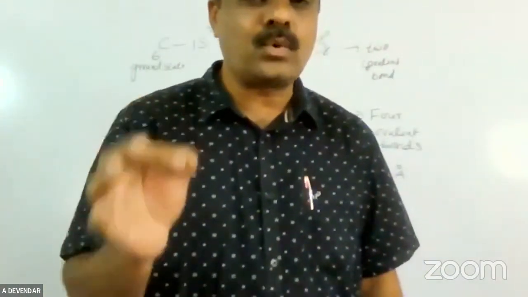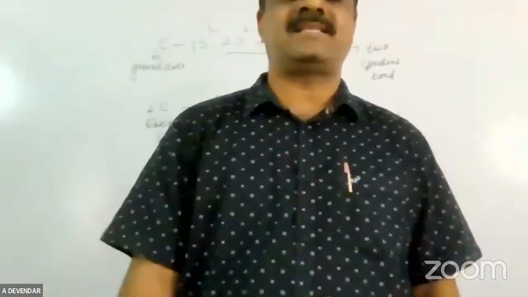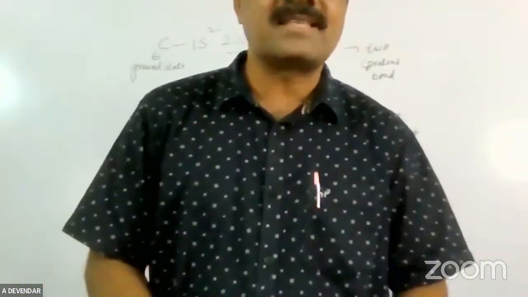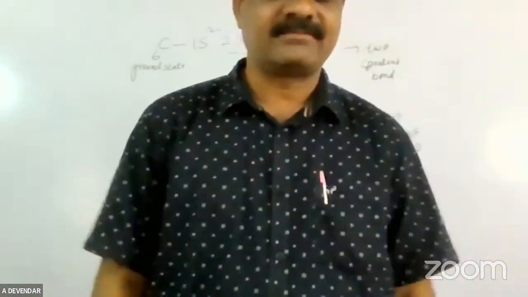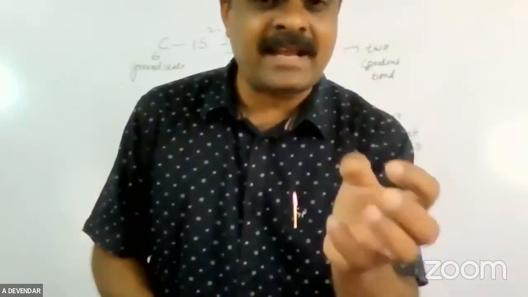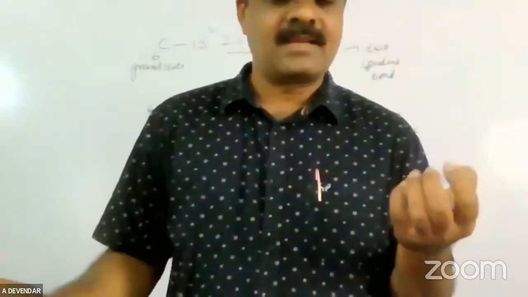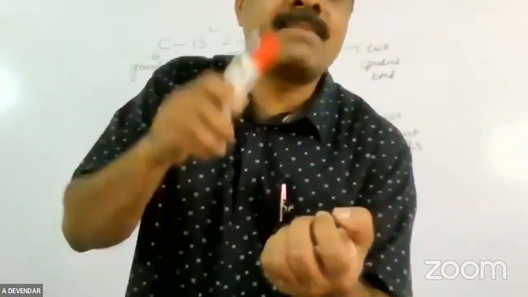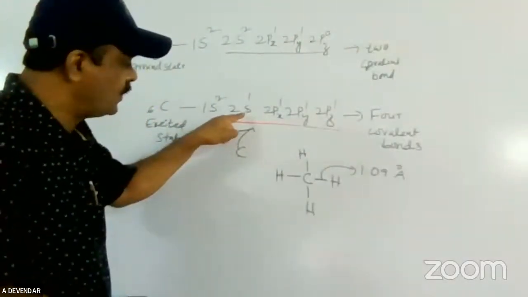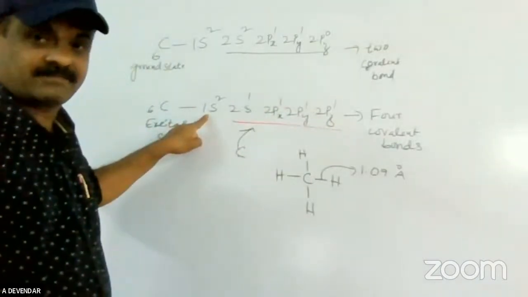Mixing of pure orbitals of the same atom of similar energies. These are the words we are saying. Mixing means you are mixing. Same atom means you are taking only one atom, not other atoms. In that same atom, similar energy. Energy is also very important. I am mixing second-shell energy orbitals, not the first orbit energy.